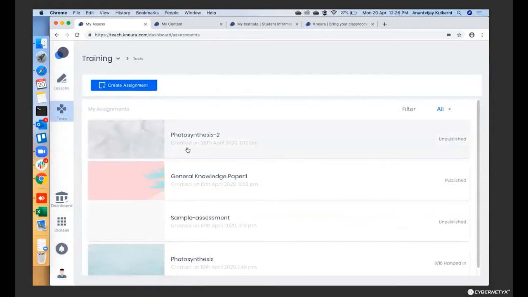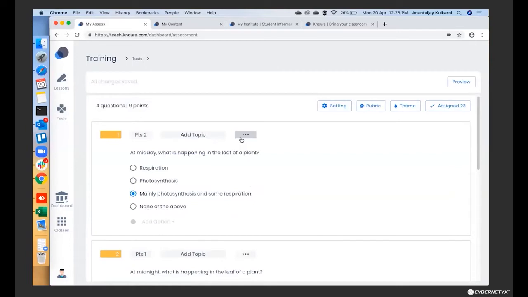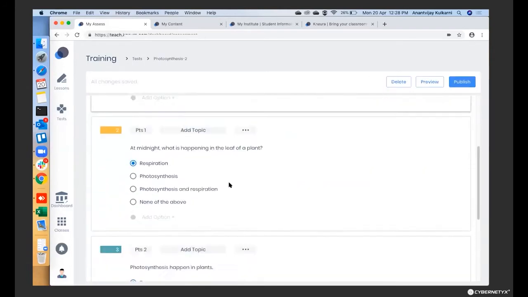Okay, so just like a teacher creates lessons for teaching, similarly the teacher can also create assessments on the same platform. So let's again take this example of photosynthesis itself. Along with creating the lesson, I've also created my assessment. So basically, these are some of the questions that I have prepared here.